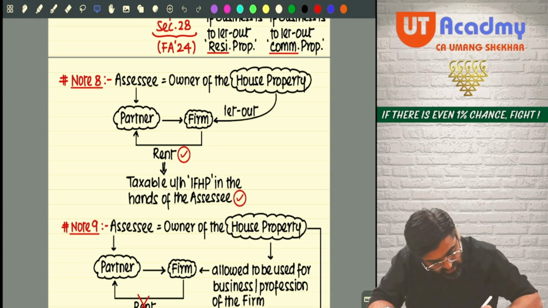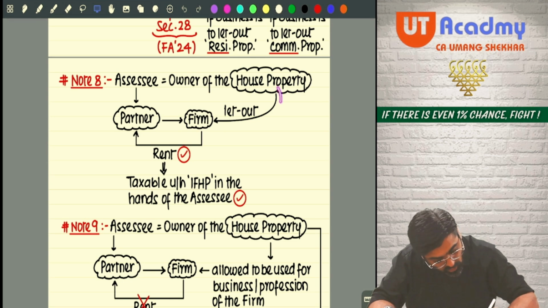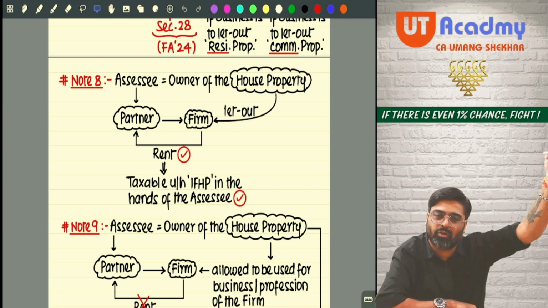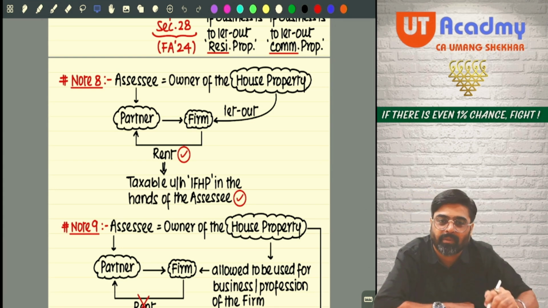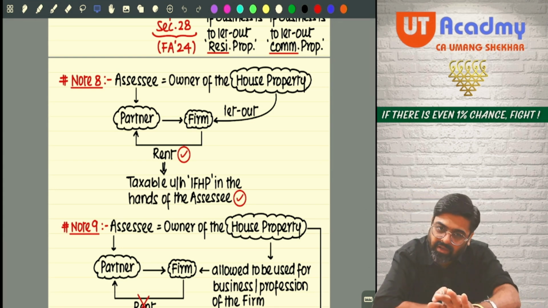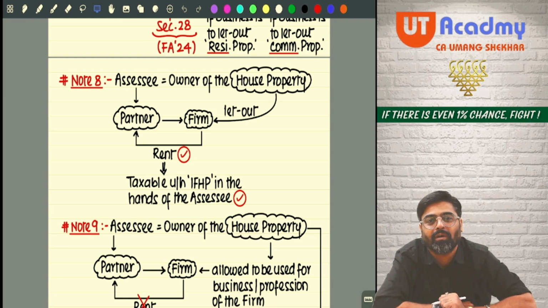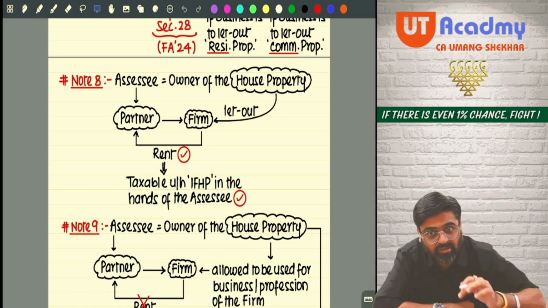See, the partnership firm is paying her what? Rent. Because the house property of which she is the owner is let out to the firm. If she had let out this property to someone else, she would have to show this rental income under the house property head only, no? Then why not now? Now also this rental income will be shown under the head house property. Yes or no?